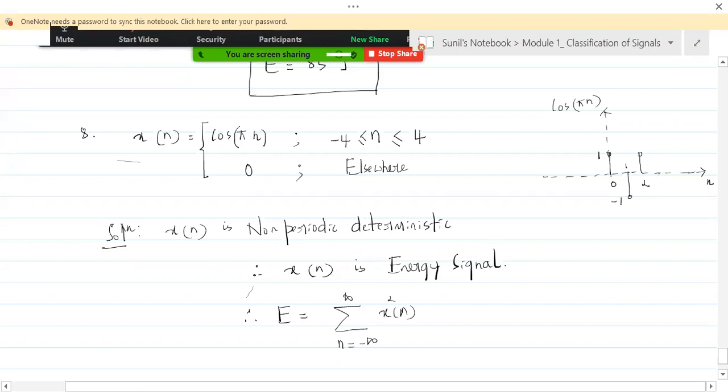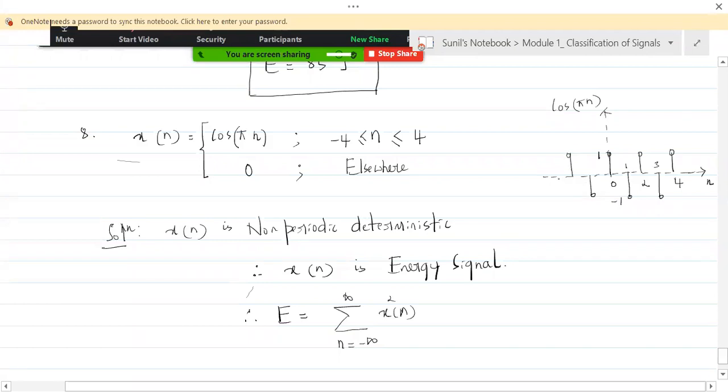That means for all odd numbered n's, it is -1, and for all even numbered ones, it is +1.